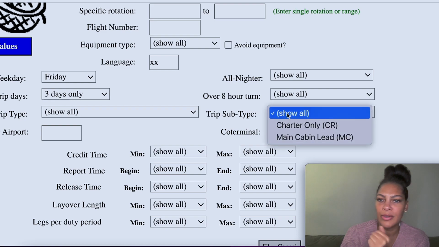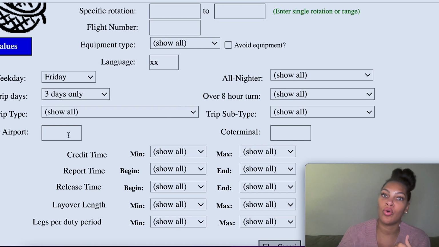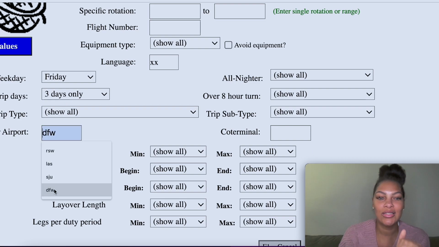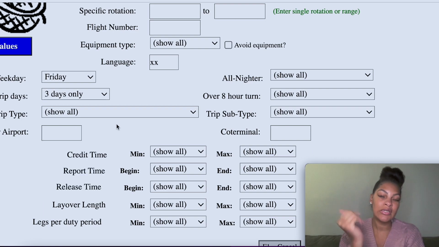This is if you have special qualifications, like if you're qualified for charters and things of that nature. And this is whether it's domestic, international, etc. The layover city is where you are laying over. So if I wanted to look up trips that report on Friday and are 3 days, and I wanted to go to, let's say, Dallas, Fort Worth, I'd put that in. But I don't have any specific cities that I need or want to visit. February, I really don't care. So I'm going to leave that blank.